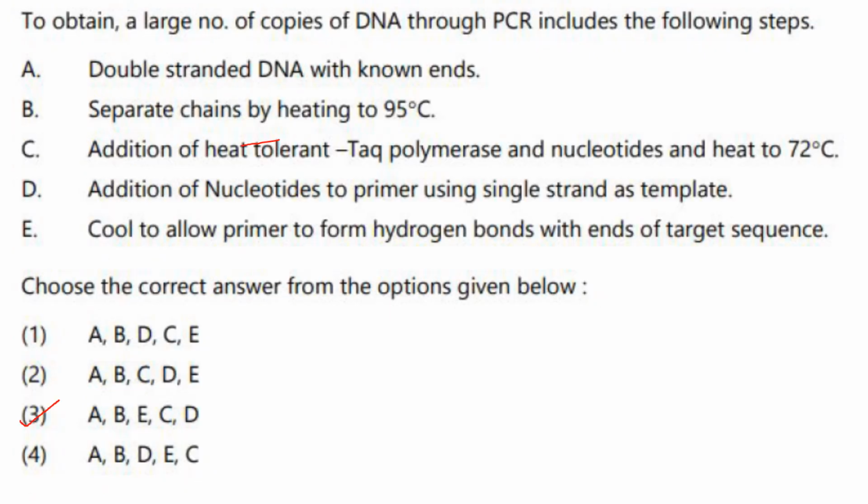To obtain a large number of copies of DNA through PCR includes the following steps. So what are the steps involved in PCR? First, it should be double-stranded DNA with known ends, A. So everywhere A is given. Next will be B, everywhere B is given. So separate chains by heating at 95 degrees Celsius. So B is also correct. Then what you have to do? Then you have to cool to allow primers to form hydrogen bonds with ends of the target sequence. That is annealing. First is denaturation, then comes annealing. That is E.